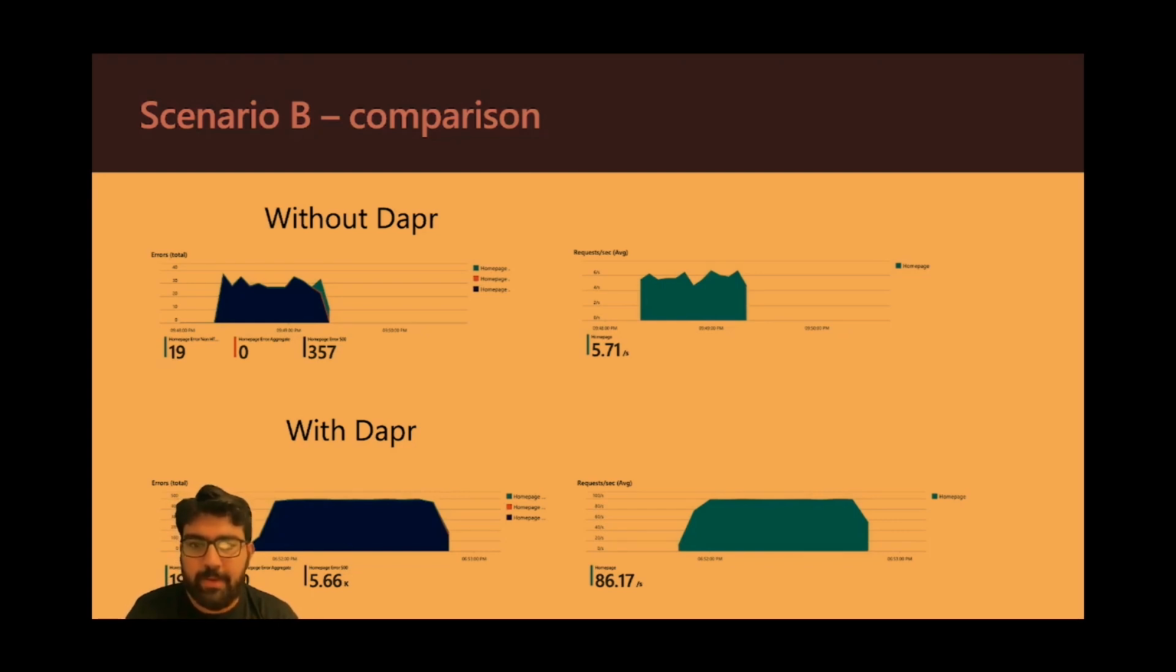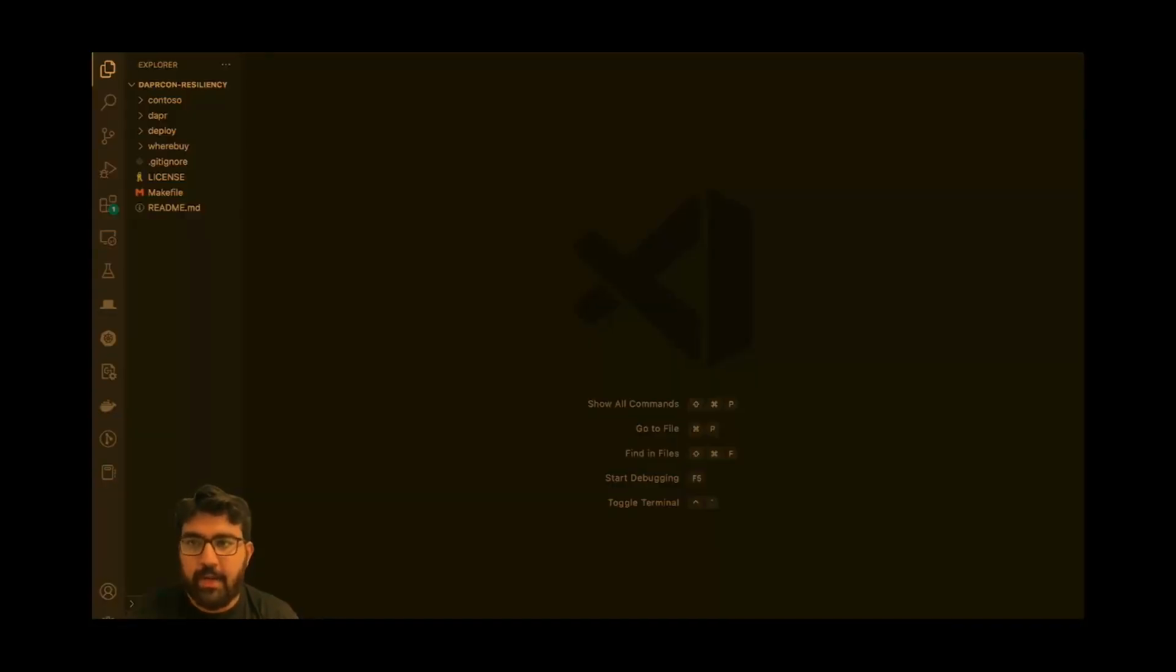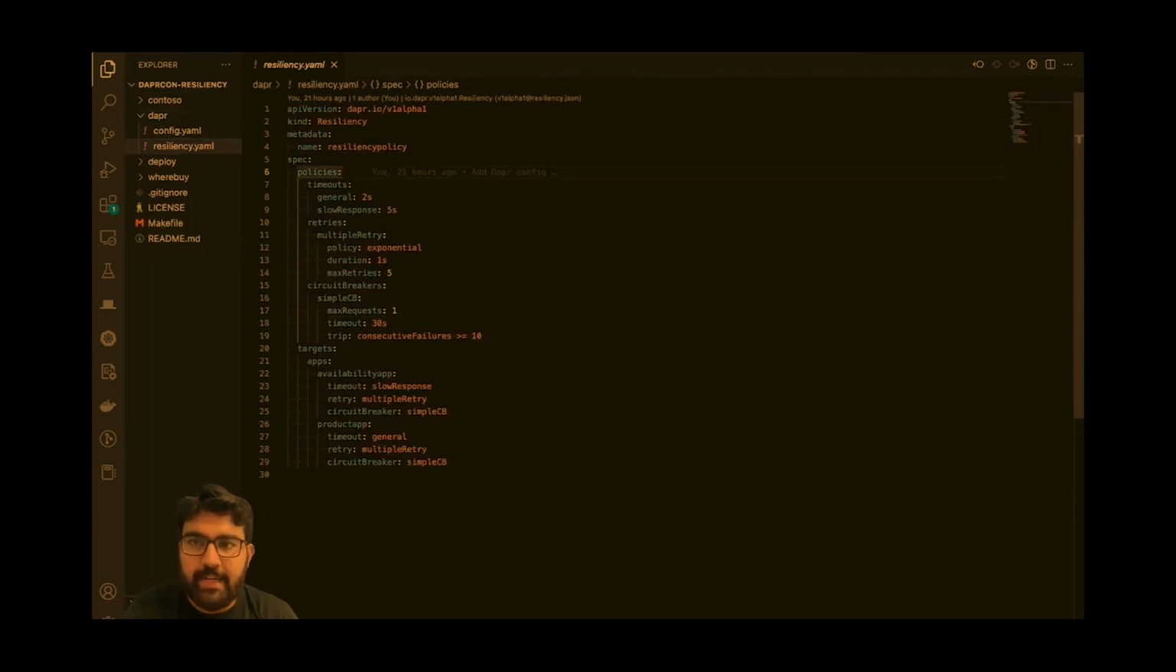Let's look at my VS Code instance for a bit. And again, this is available on GitHub for you to check. But if I go to the resiliency.yaml, I can see a couple of things. So I have timeouts in place, I have retries in place, and this is an exponential retry. I have a simple circuit breaker in place. And if you look at my targets, I have two applications configured here, the availability app and the product app.